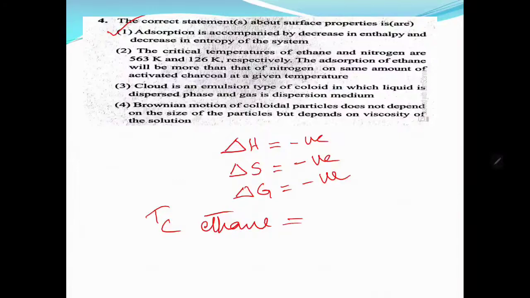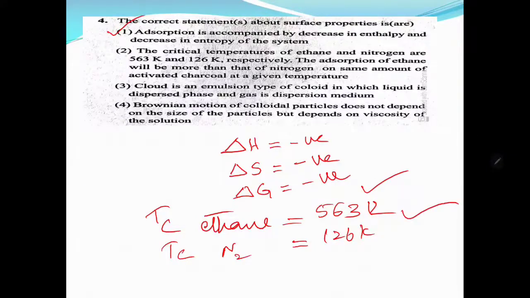The Tc of ethane is 563 K and the Tc of nitrogen is 126 K. So ethane is more adsorbed. The adsorption of ethane will be more than that of nitrogen on the same amount of activated charcoal at the given temperature. This statement is correct. So 1 and 2 are correct.